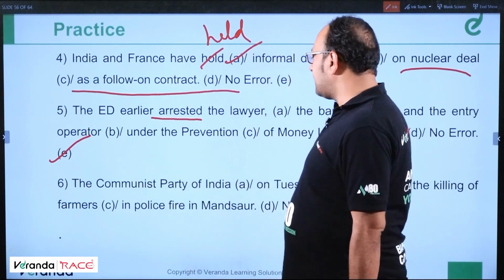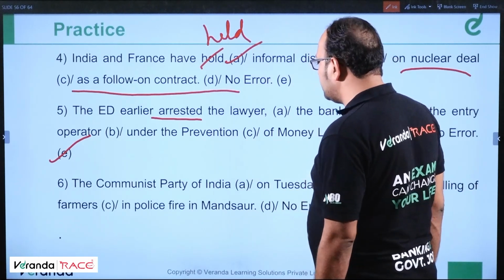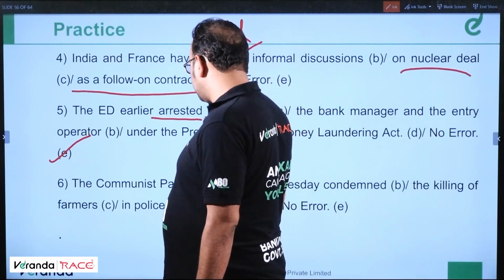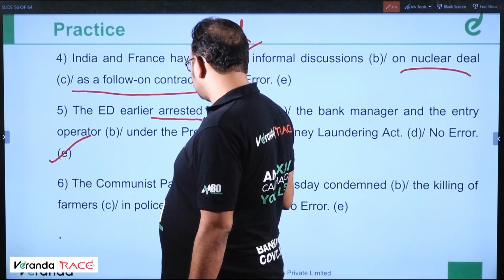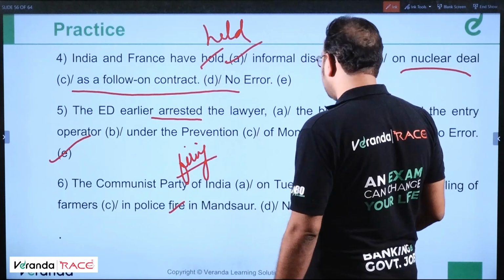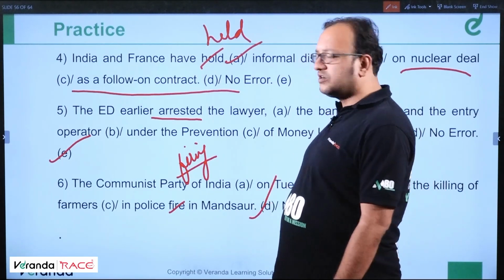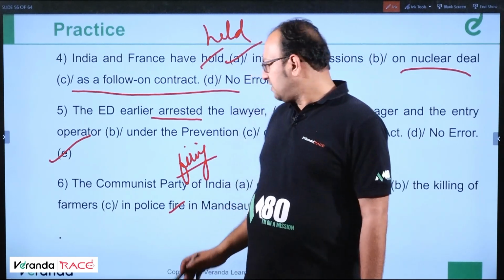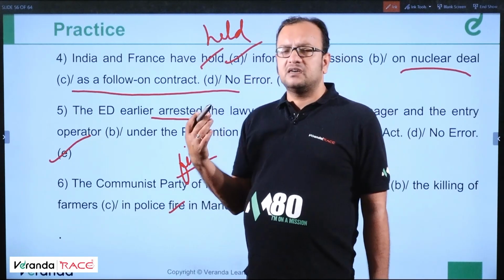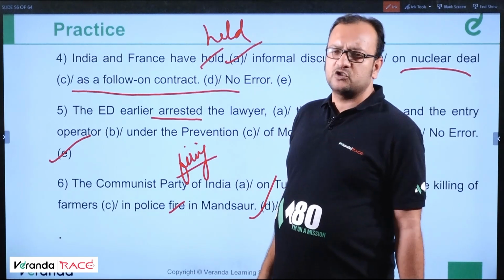Okay. The Communist Party of India on Tuesday condemned the killing of farmers in police fire in Mandsaur. In police firing, it should be firing. The Communist Party of India on Tuesday condemned the killing of farmers in police firing in Mandsaur. So error is in part D. Got it? Police firing is the correct structure. Fire is a verb. After police, we need another structure called the ing form of verb, which is present participle. That should follow.